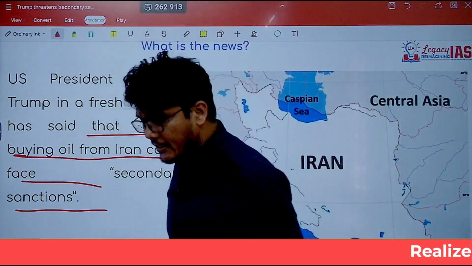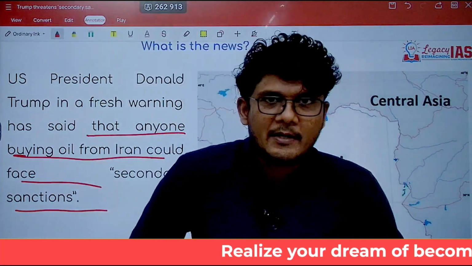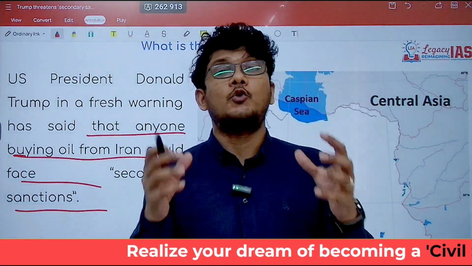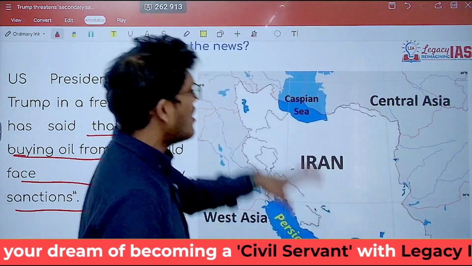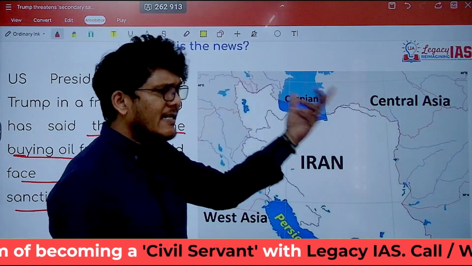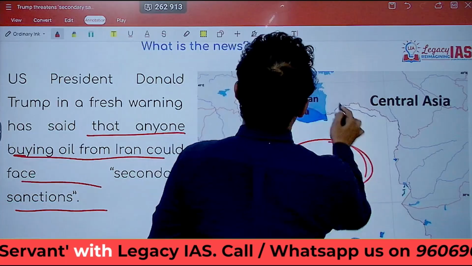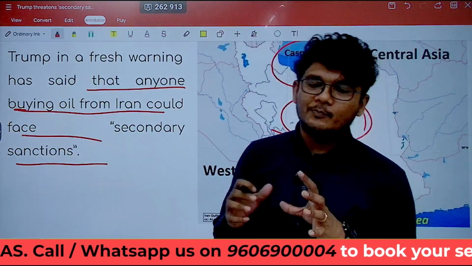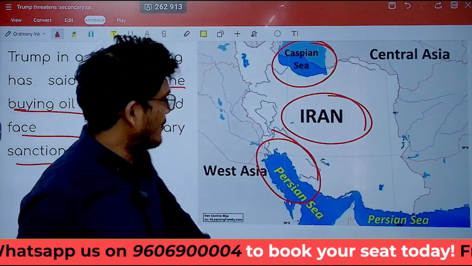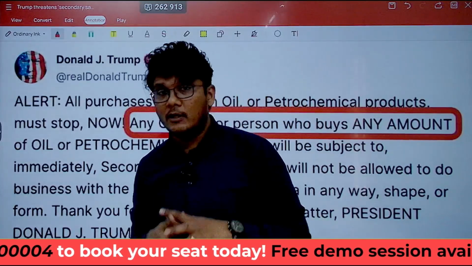Now, since Iran is in the news, it becomes really important for your prelims. Map-based questions can be asked. Any country, any region in the news, you should be studying them, locating them on the map to understand where they are. Does that country surround any sea? So this is where Iran is. It borders the Caspian Sea as well as the Persian Sea. This becomes important for your examination. So that's how you should study the map-based questions.